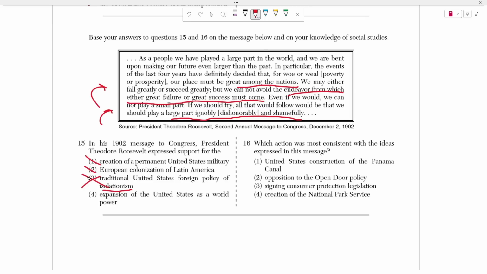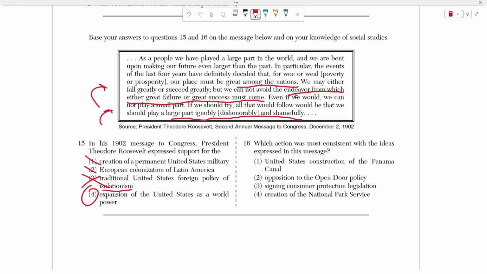So the correct answer here has to be 4, the expansion of the United States as a world power. That's essentially what he's saying, right? He says we have to be great among the nations, right? If you're isolating yourself from the nations, how are you going to be great among them? So number 16 asks, which action was most consistent with the ideas expressed in this message?